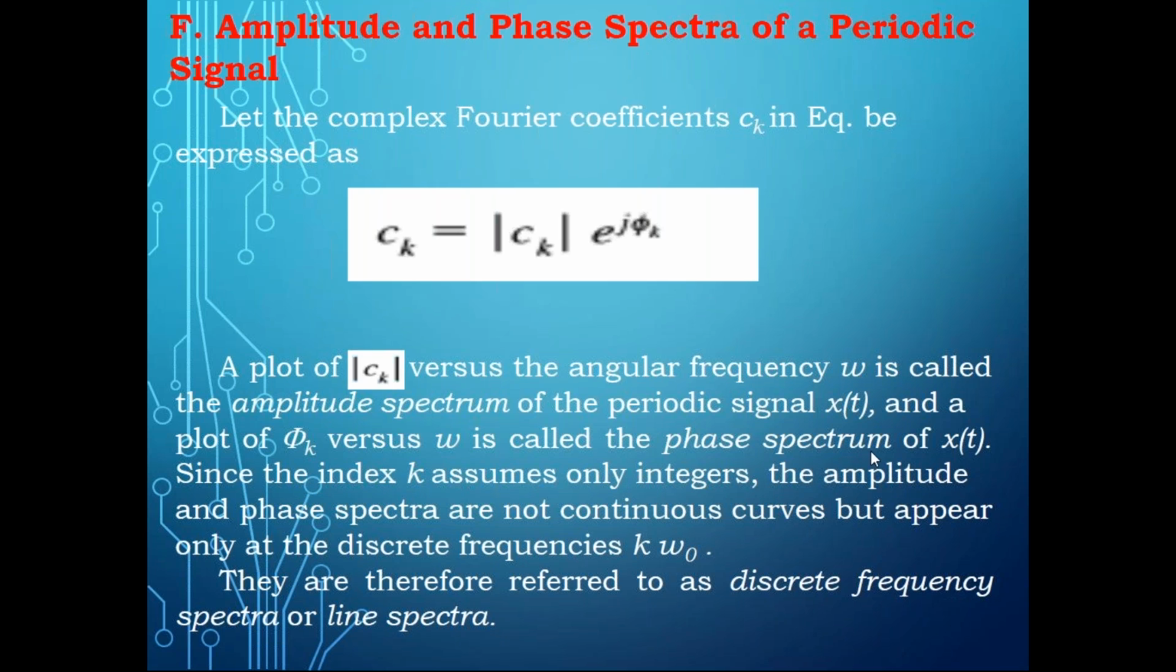Now please see. Since the index is k, the amplitude and phase spectra are not continuous curves, but appear only at discrete frequencies, k omega naught. That means when you plot the graph of the amplitude and phase spectra, you are going to get a discrete graph, like lines, like the discrete signal which we discussed in the first unit. Those are known as the amplitude and phase spectra. Anyway, we'll take some example and you will understand that.